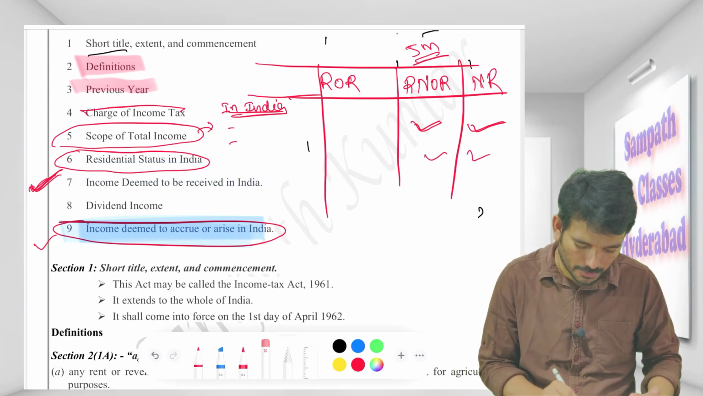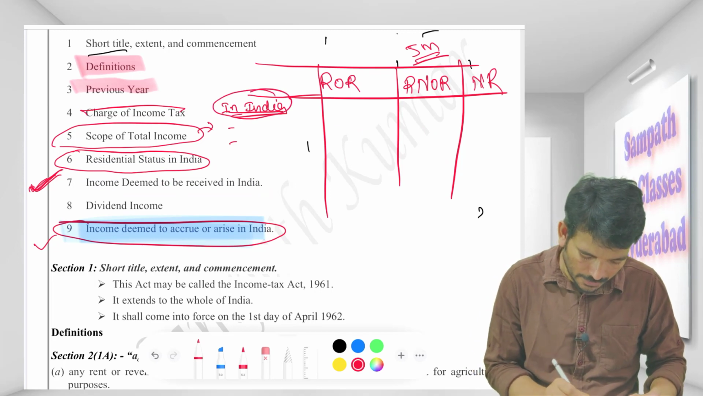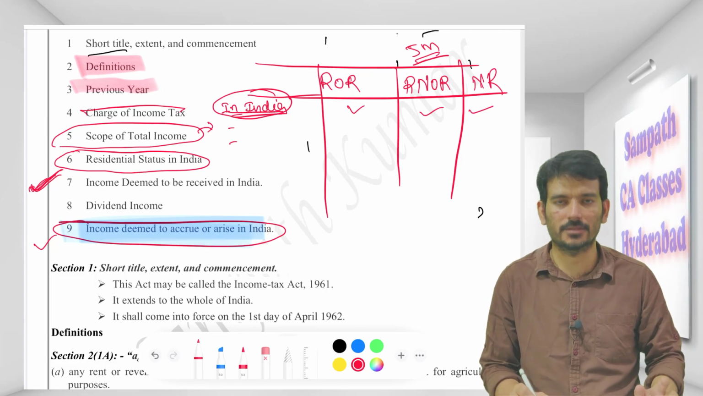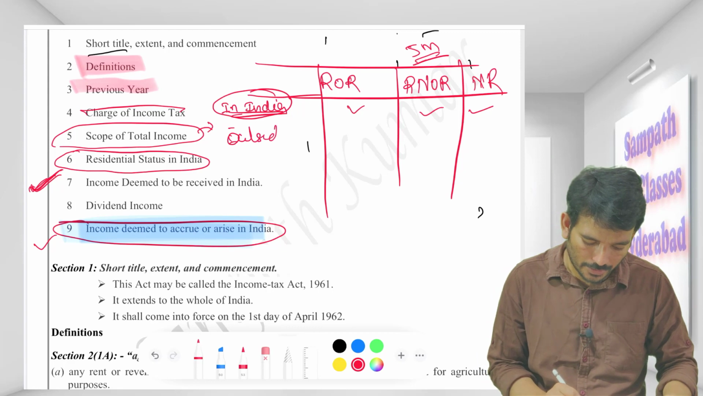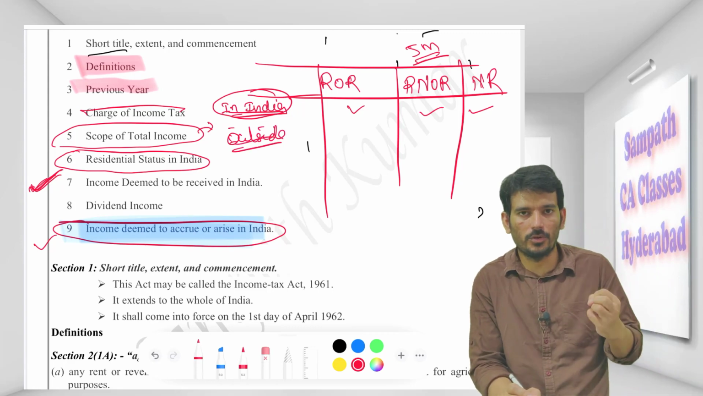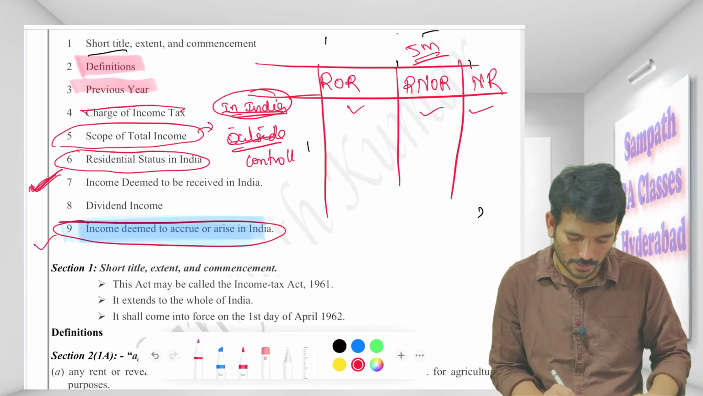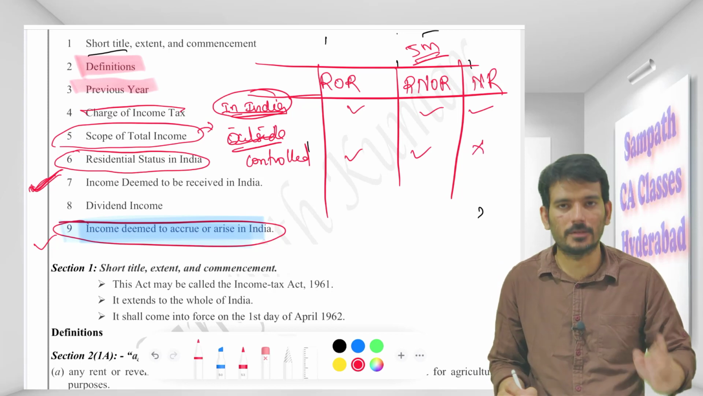Sir, what is the bottom line that you want to draw here? The bottom line is, the moment it is accrued in India or deemed to be accrued in India, everybody is paying tax. That's it. The moment you are using Indian resources. And one more thing: outside India, like we are doing something, but it is not coming from India, it's outside India, so it is controlled from India. Only the first two people will pay, not the third one.